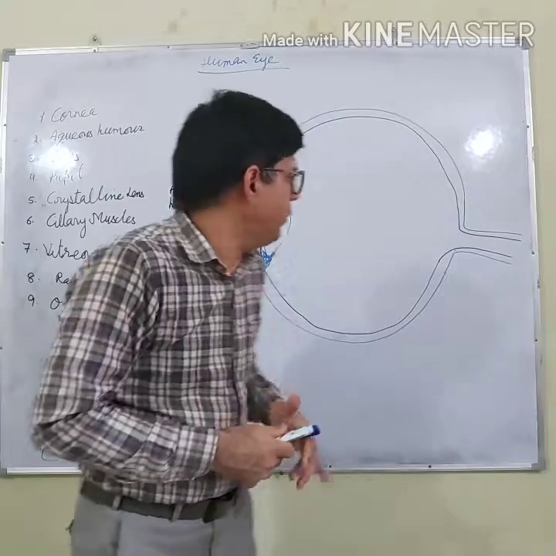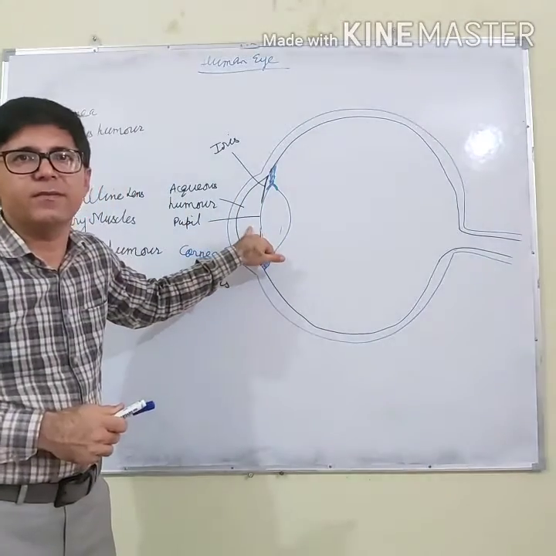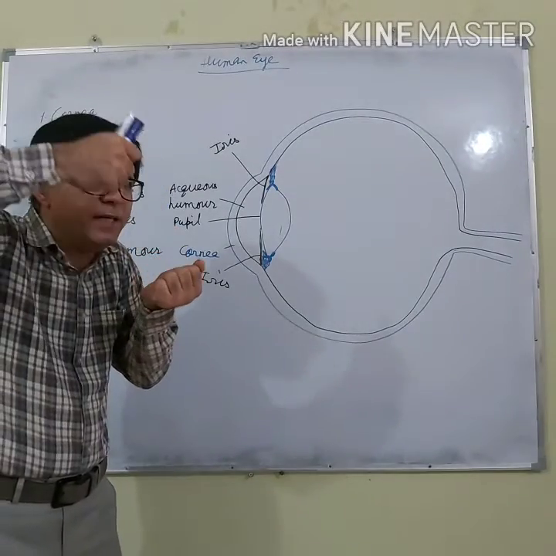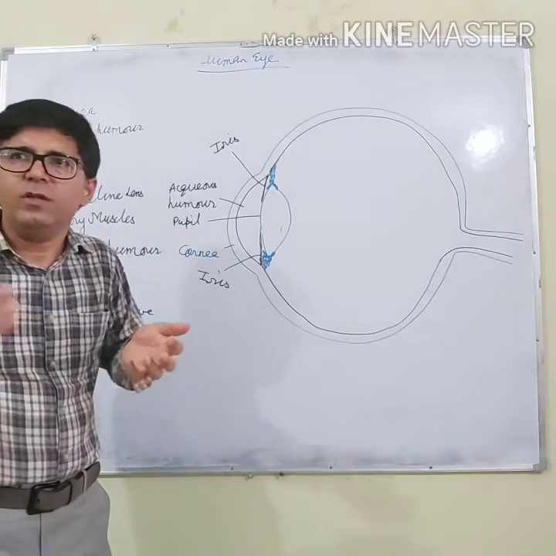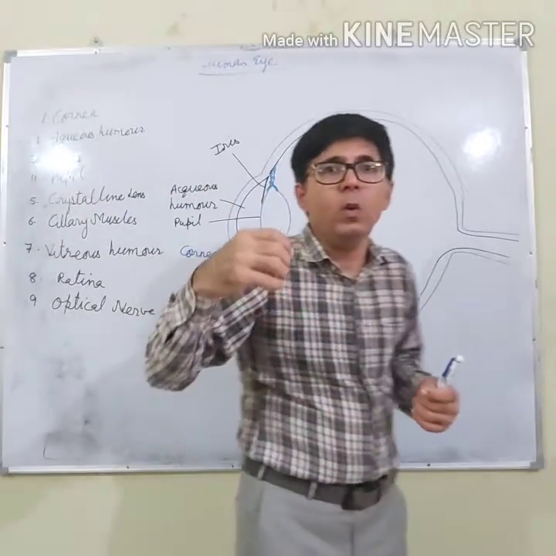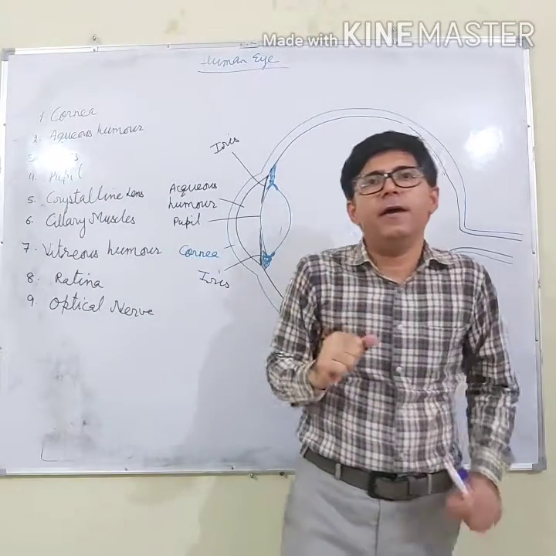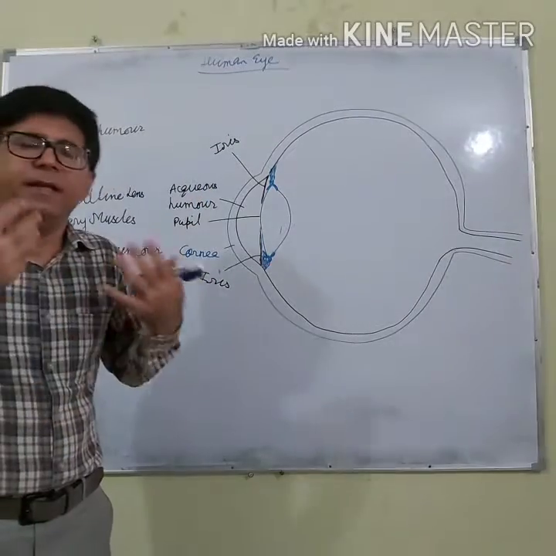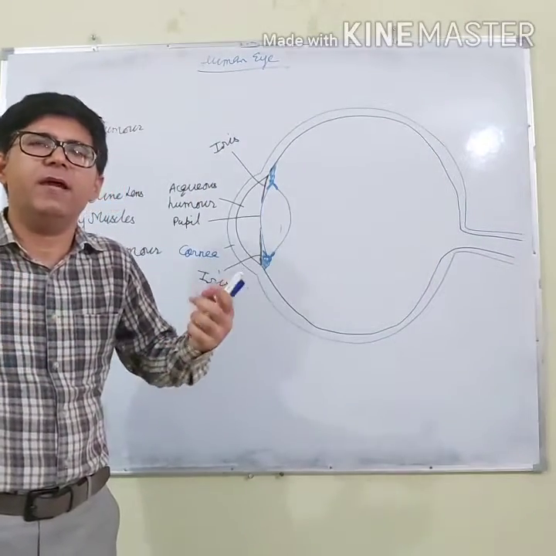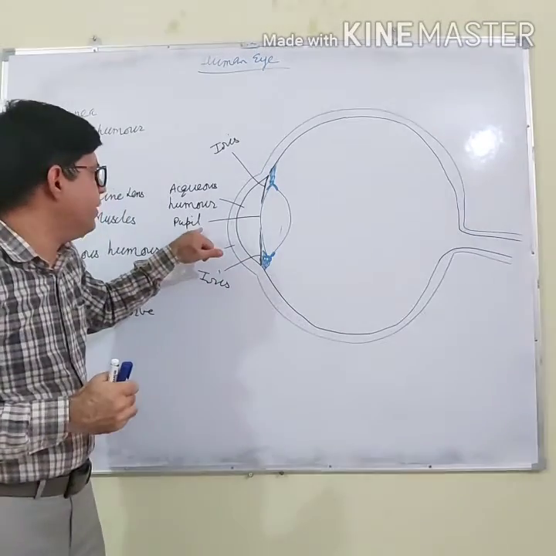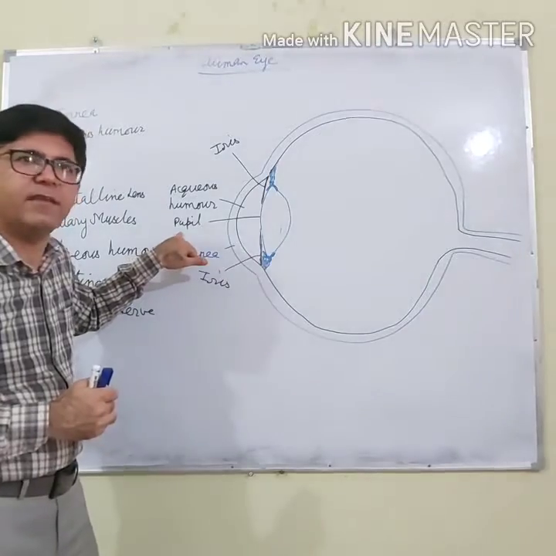The size of the pupil increases because the light is less, so the pupil has to increase its size so that more and more light can enter. But when we go to an area where there is a very intense light, there is a decrease in the size of the pupil.